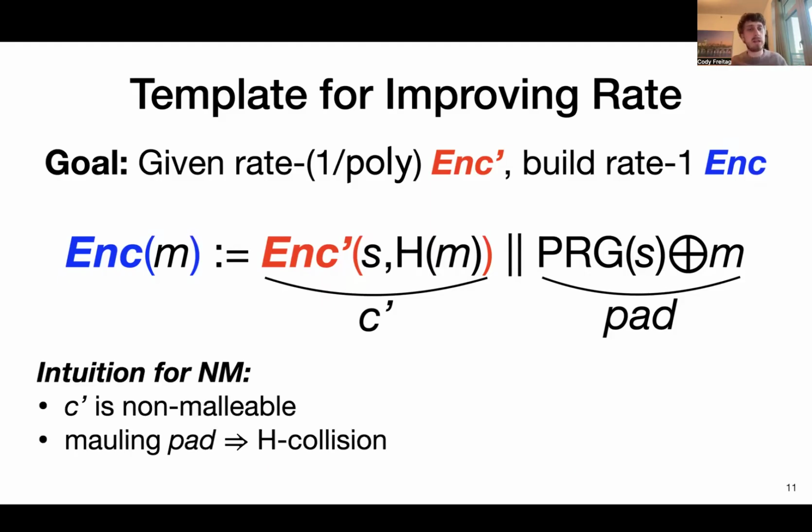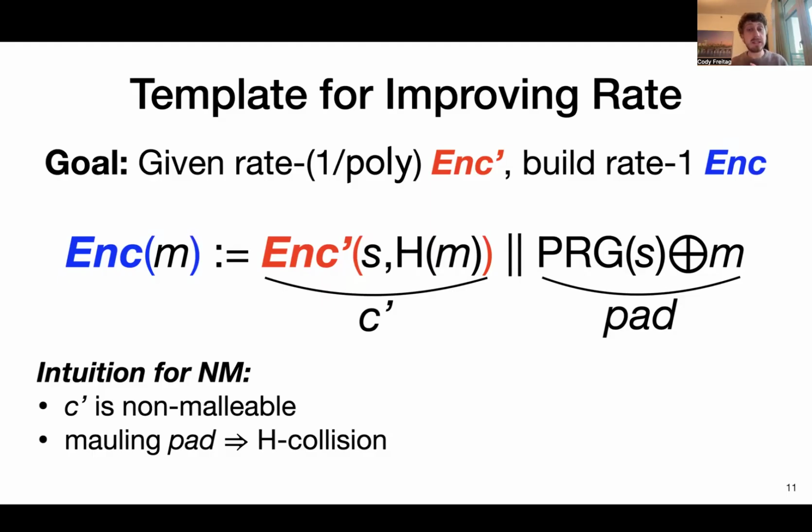And so intuitively, it looks like this should be non-malleable. The intuition is that, say the underlying code is non-malleable, then if you change the first part C' at all, this should result in a later code where at least the value S is unrelated to the previous value S. And so this should lose all information about the underlying message M. At the same time, if you don't maul the C' part and you only maul the pad, well, this means that the hash value h of m hasn't changed, but you've somehow come up with a new message m' that should hash to the same value for decoding to be successful.